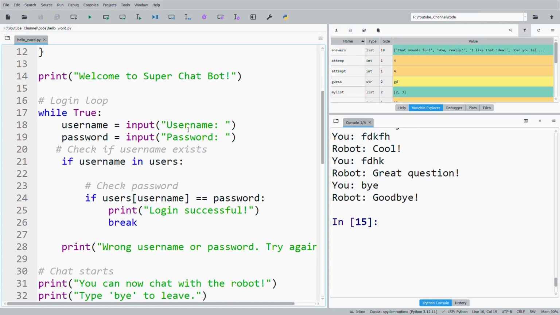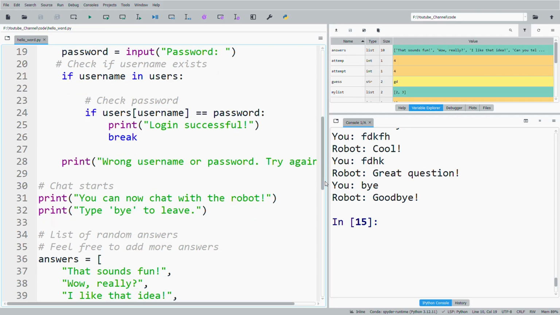For the login part, I use a while true loop. Ask the user to type the username and the password. If the password is correct, then login successful. Otherwise, we'll keep asking the user to type the username and password.